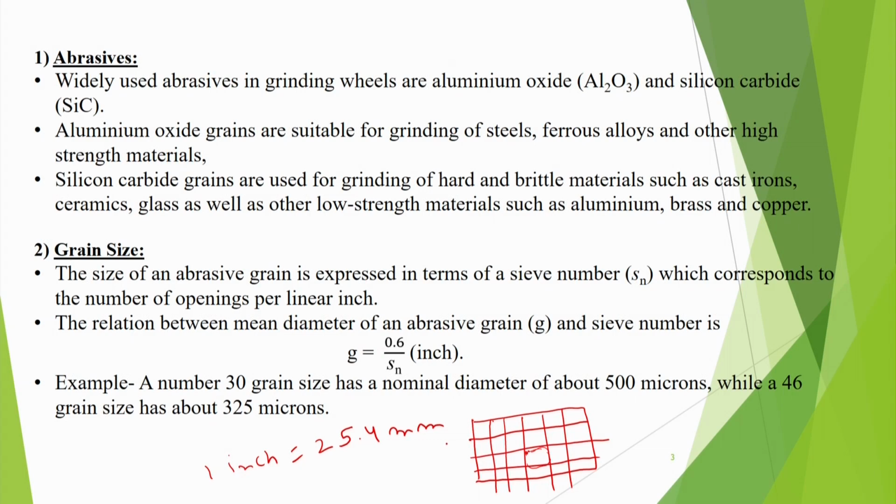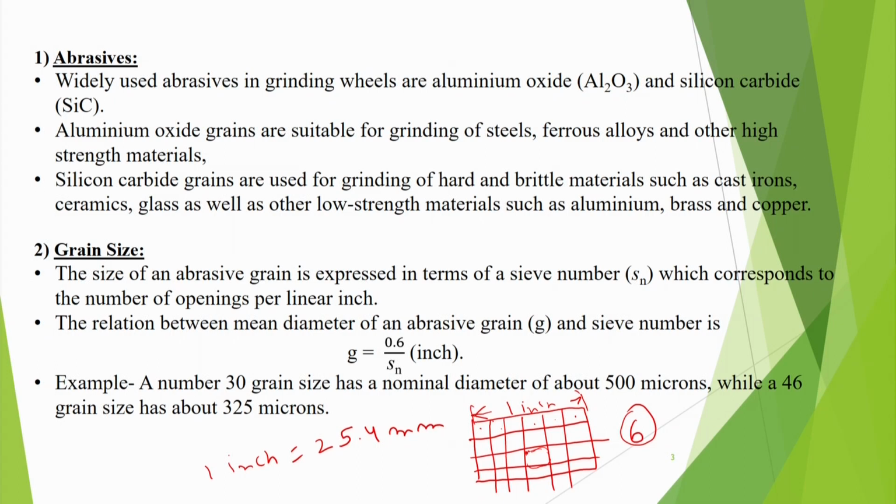Earlier, for a sieve number, they used to define how many openings are in 1 inch. Suppose this is 1 inch, then in 1 inch how many openings are there? 1, 2, 3, 4, 5, 6. So, we can say the sieve number is 6. You can very well see that the sieve number is inversely proportional to the size of the opening. If the sieve number is more, that means the size is less.